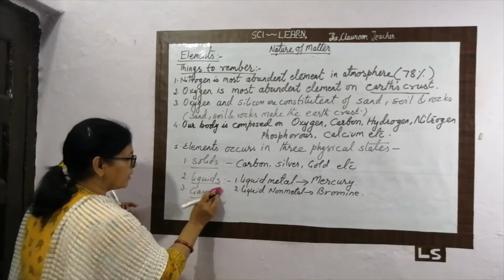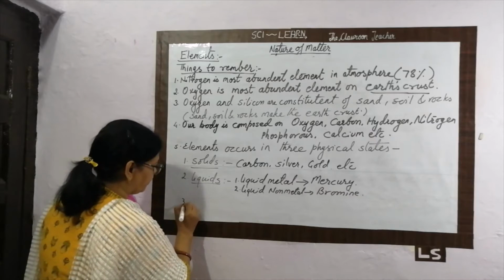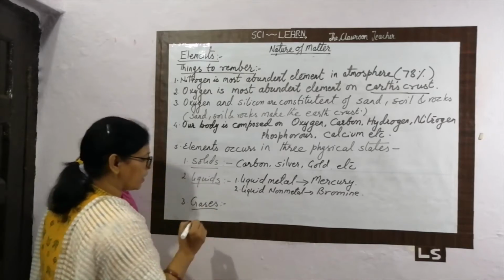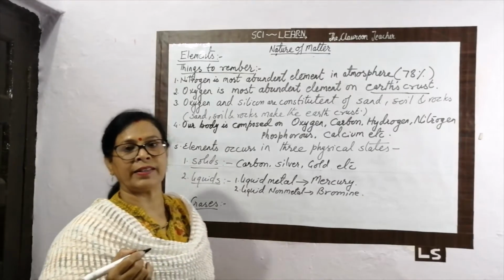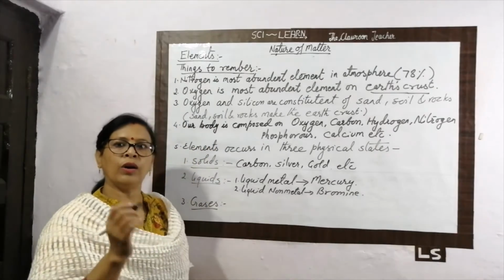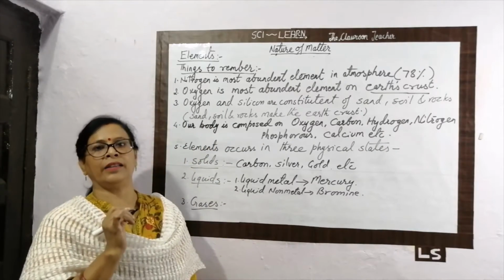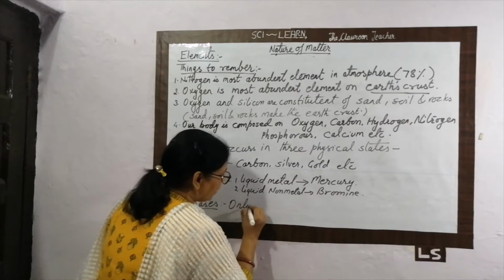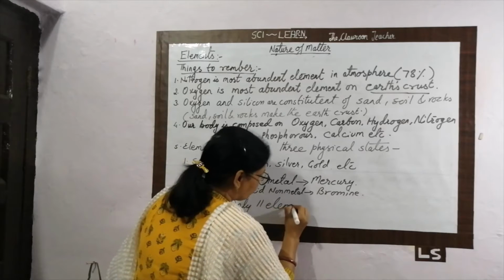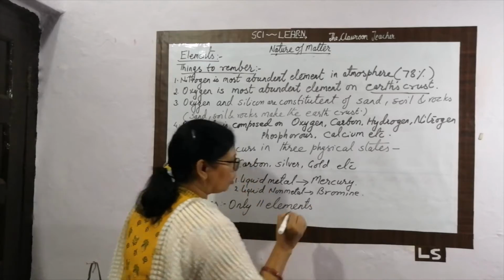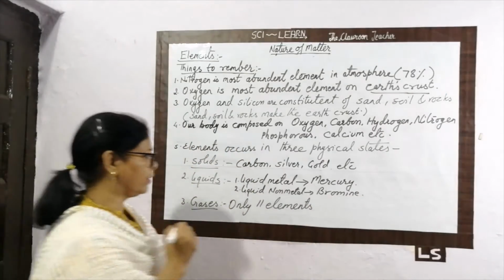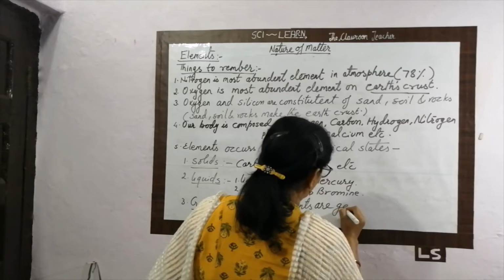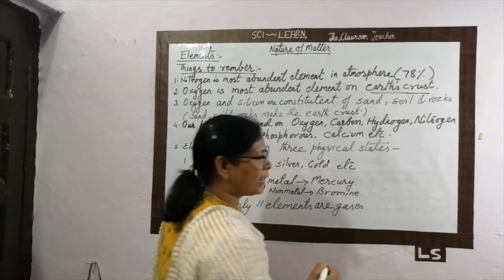The third is the gases. The third physical state of matter is gases. And only 11 elements are called gases. Out of 118, only 11 elements are gases. And what are these elements?